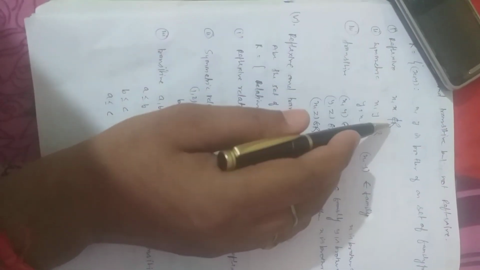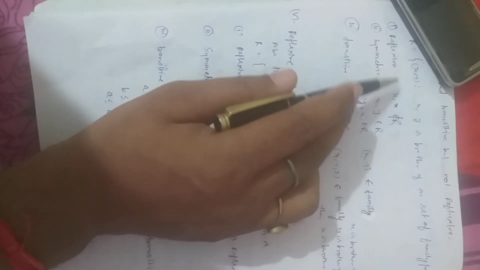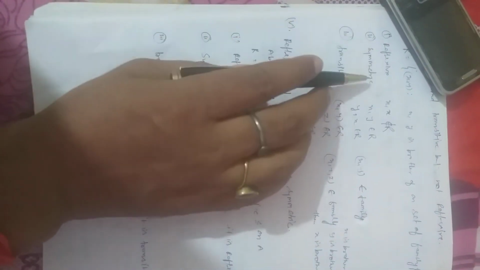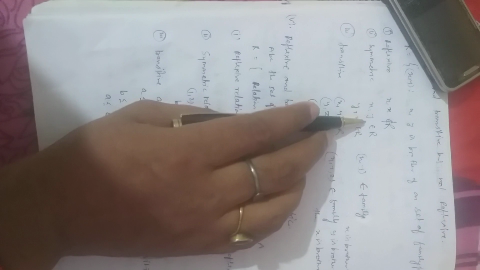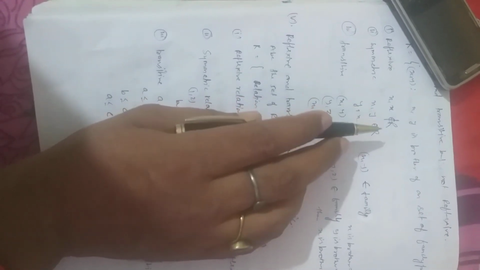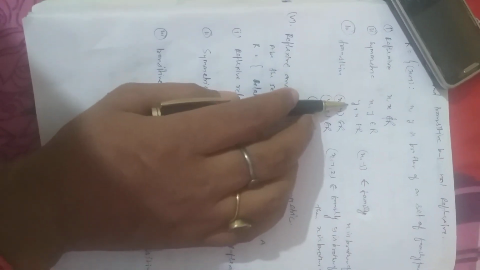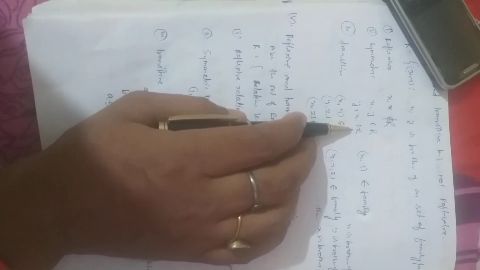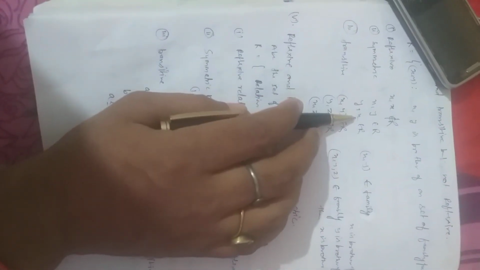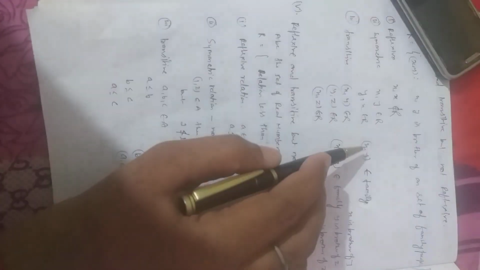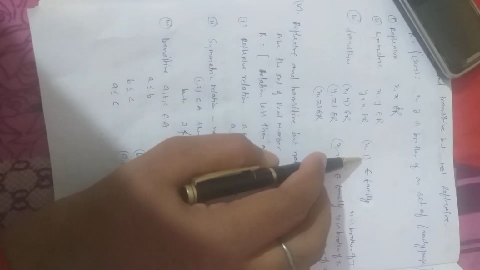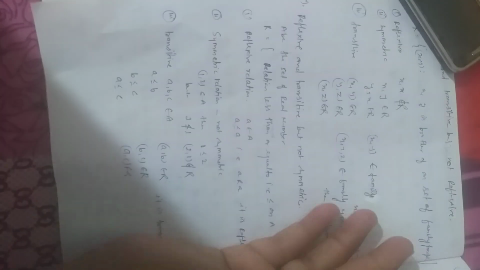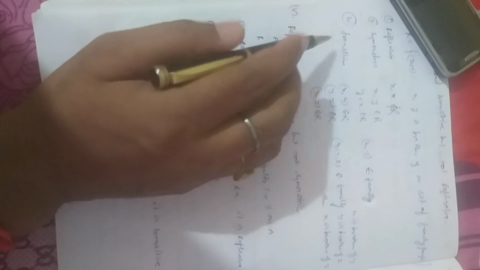So (x, x) does not belong in R. So it is not reflexive. Second, symmetric. (x, y) belonging in R means x related to y. According to symmetric, y related to x. Please check here. x is a brother of y, so then y is a brother of x also. It belongs in the family.